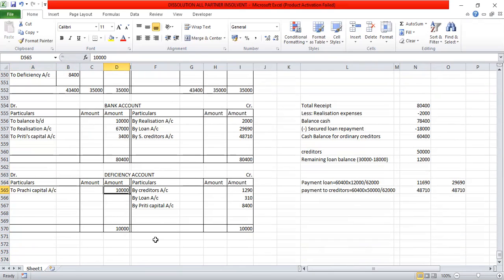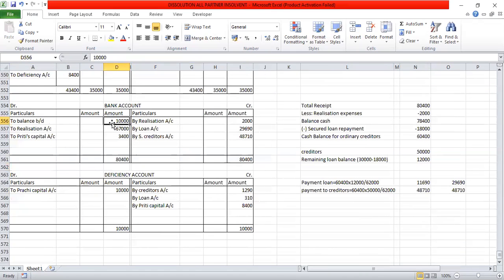So total of both the sides comes to 10,000. That means ultimately at the end of the question, your deficiency account will be tallied. That means Prachi is unable to bring 10,000 to the firm, and creditors and loans will not be able to get 1,290 and 310 rupees, and Preeti is unable to get 8,400 from the firm because of a loss.